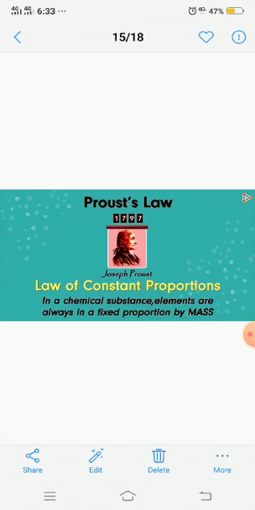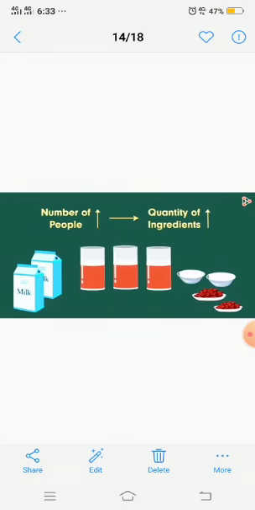What this law states is that in order to make a specific chemical compound, the elements which are supposed to combine chemically will always combine in a fixed ratio by mass.